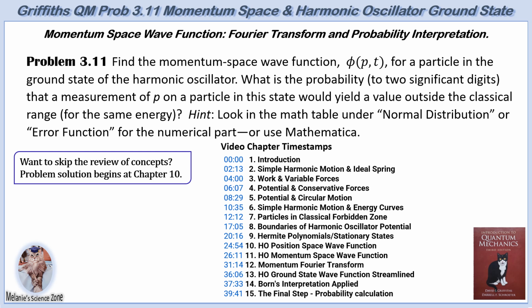The problem asks to find the momentum space wave function, phi, as a function of momentum and time, for a particle in the ground state of the harmonic oscillator. What is the probability, to 2 significant digits, that a measurement of p on a particle in this state would yield a value outside the classical range for the same energy? Hint: look in the math table under normal distribution or error function for the numerical part, or use Mathematica.